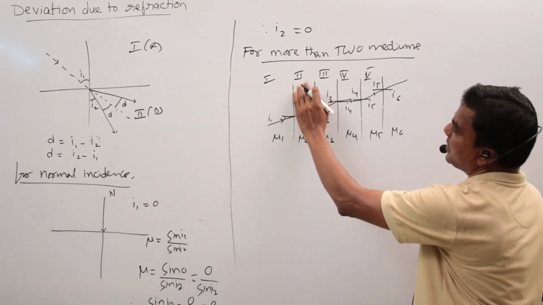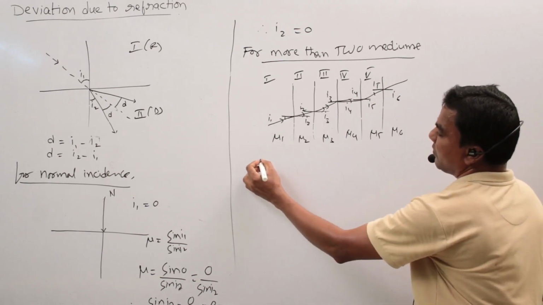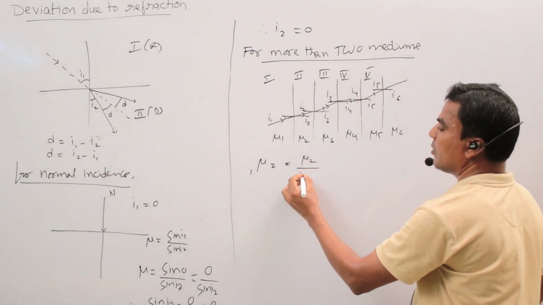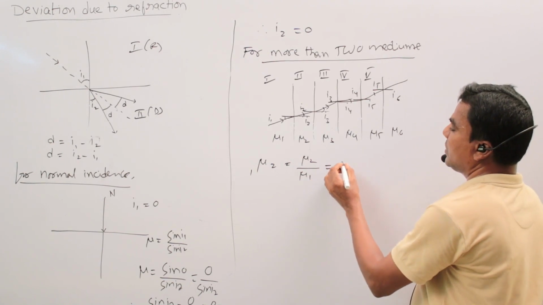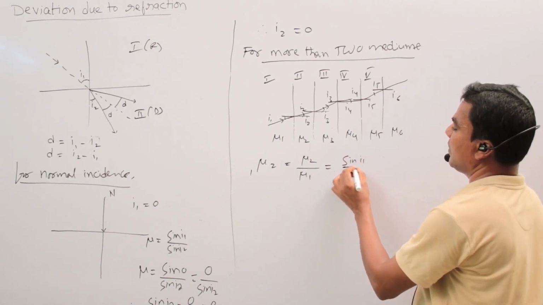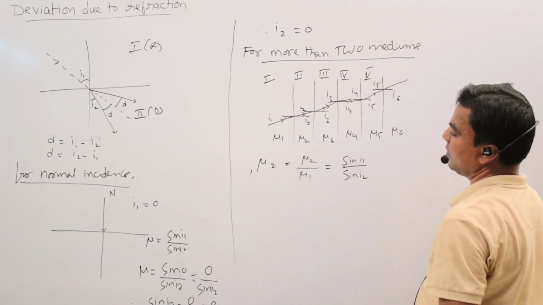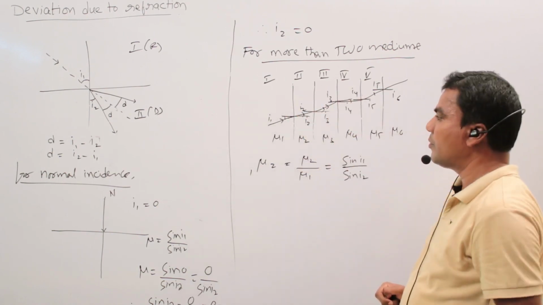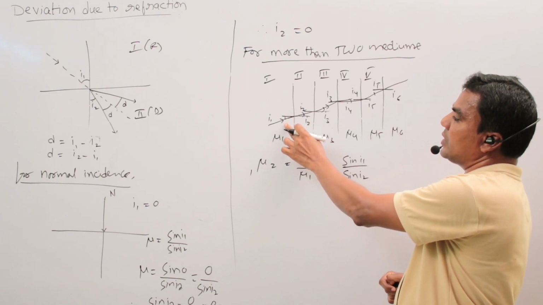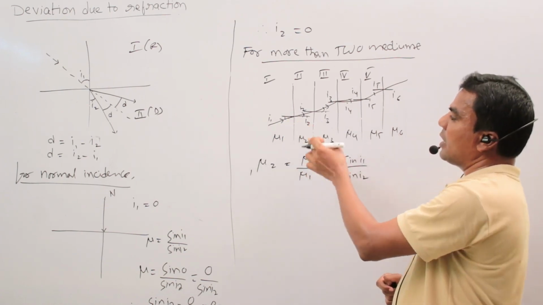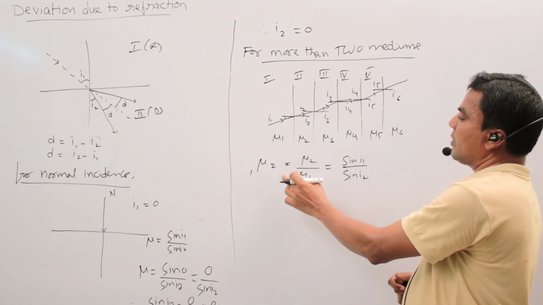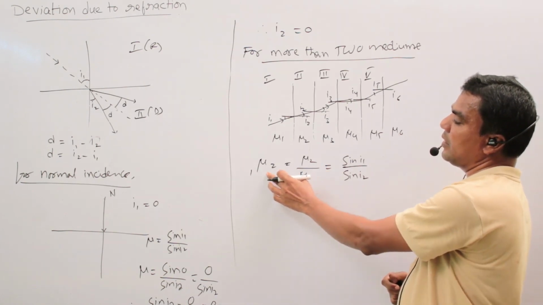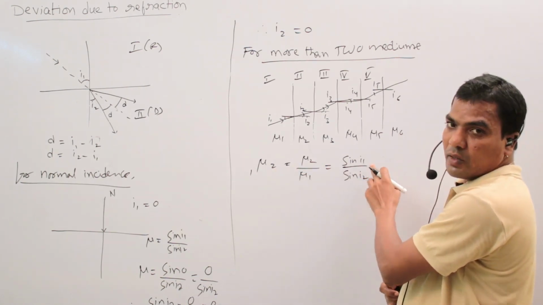So first compare the first and second mediums. The refractive index mu12 equals mu2 by mu1, which equals, according to Snell's law, sin I1 by sin I2. When a light ray comes from the first medium to the second medium, I1 is the angle of incidence in the first medium and I2 is the angle of refraction in the second medium.